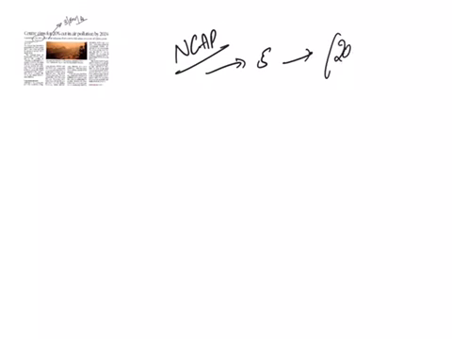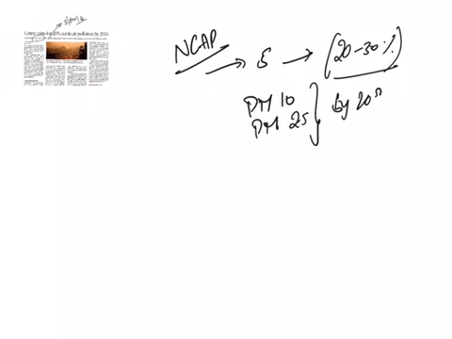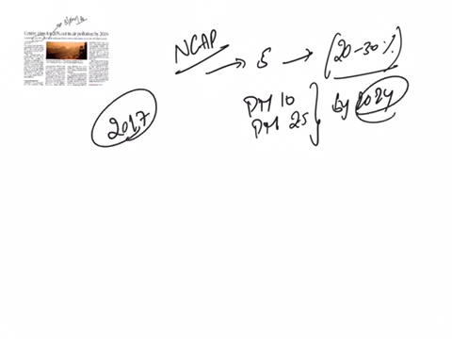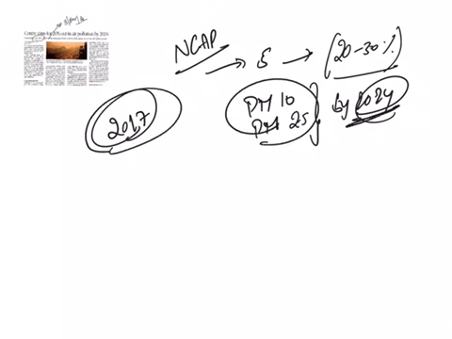20 to 30% reduction in the concentrations of particulate matter of size 10 and particulate matter of size 2.5 by 2024, and they took 2017 as the base year. That means by 2024 the levels of these two pollutants will be compared with those levels in 2017. And the important thing is, it is not a pan-India program. It is not going to cover entire India.